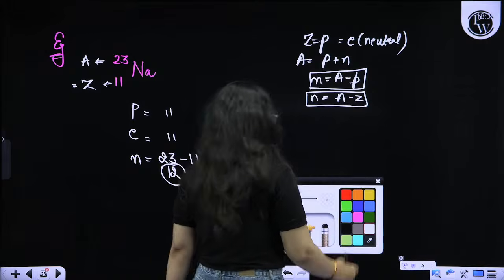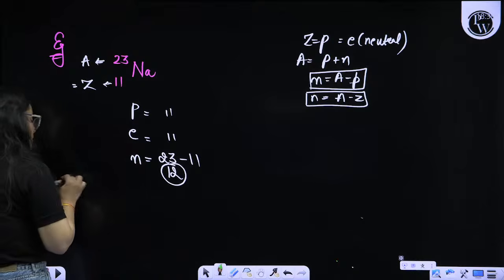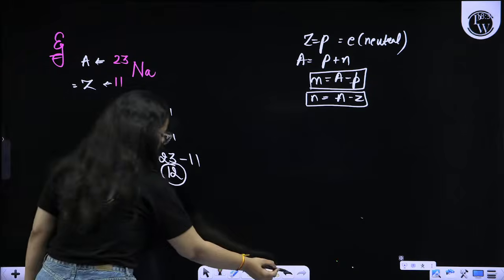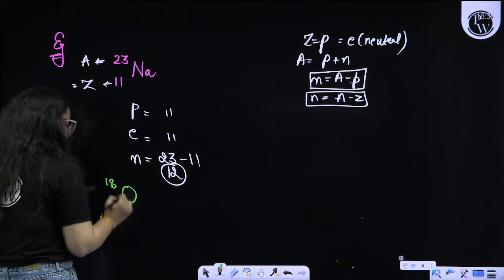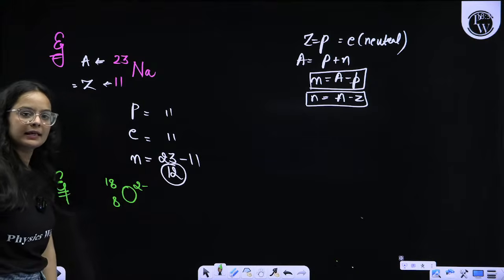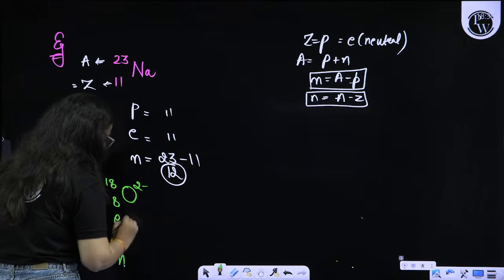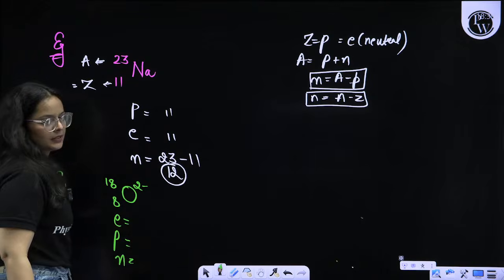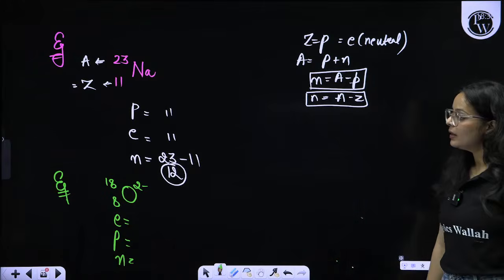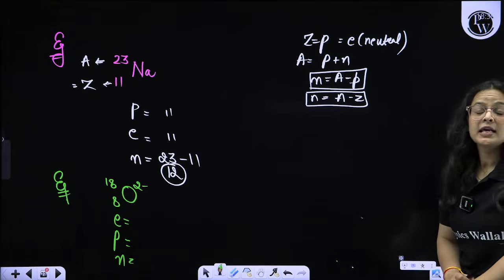You all have to find the count of electrons, protons, and neutrons in the given species. For example, I'm taking another example, oxygen, having let's say mass number 18, atomic number 8, and charge 2 minus. Do let me know in the comment section how many electrons, protons, and neutrons are there in the species.